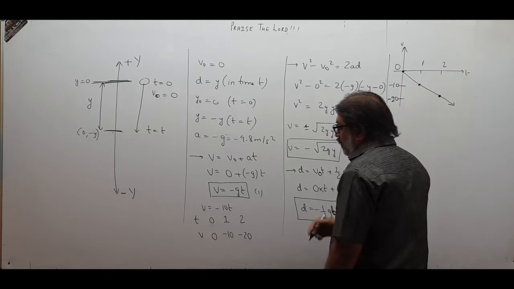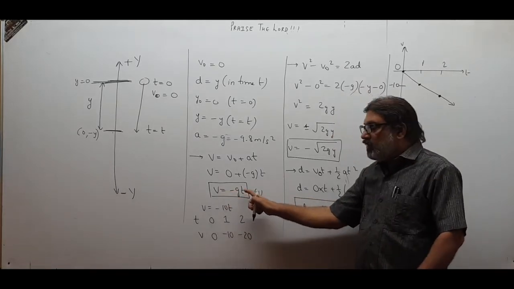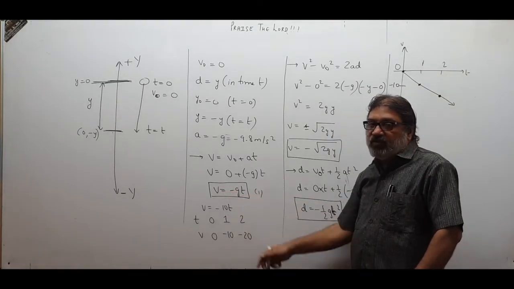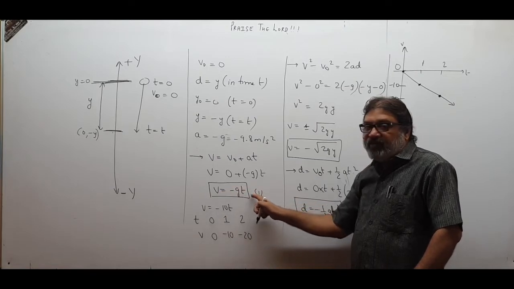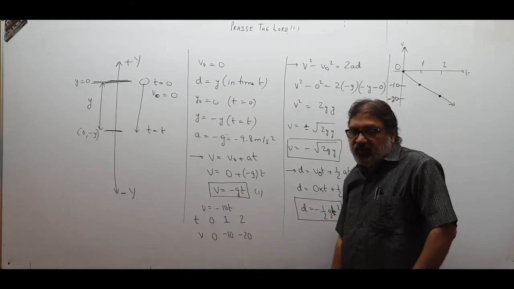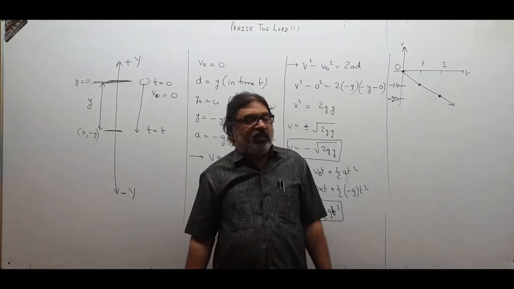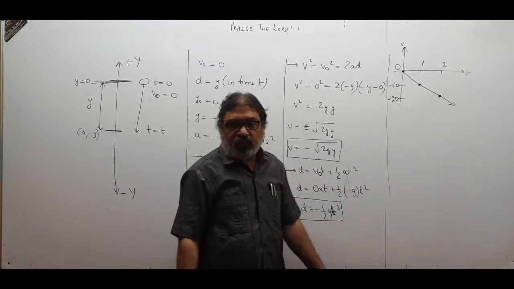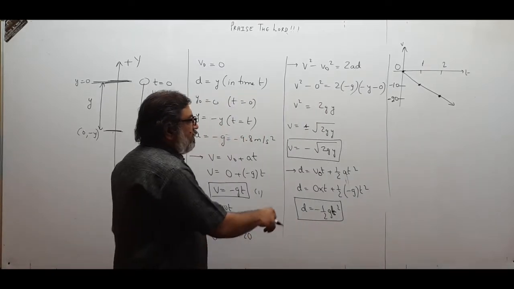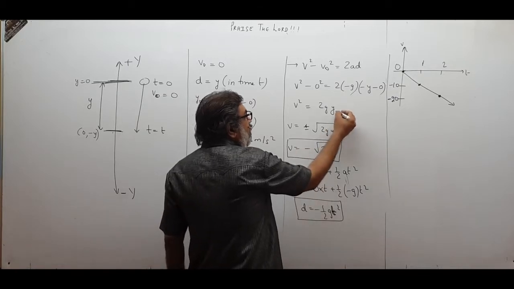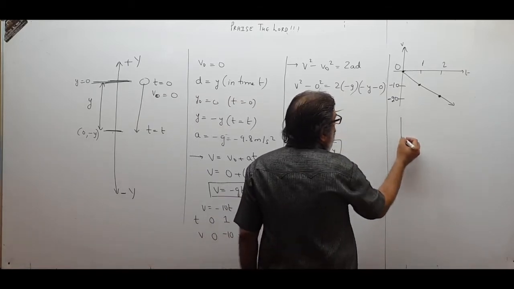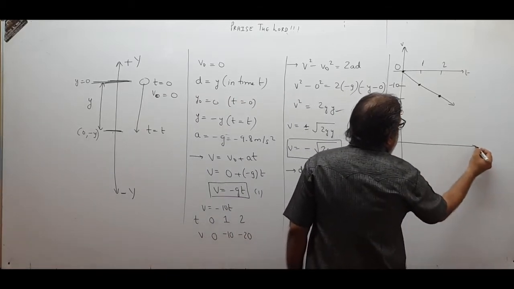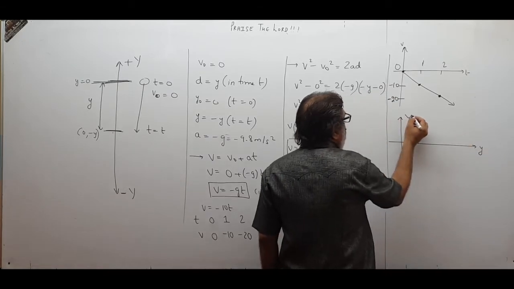Naturally, because the power of v is 1 and the power of t is 1, it is a linear equation. Y equal to mx, m is how much? Minus g. The slope is minus g, minus 10. The slope is negative, that you can make out. If I draw the graph of v and y, I take up this equation. So it is a graph of displacement versus velocity.